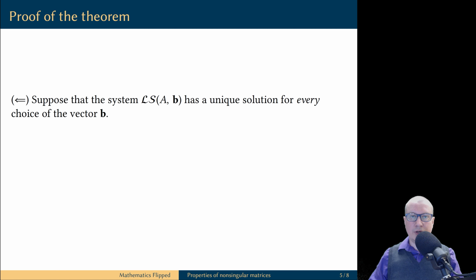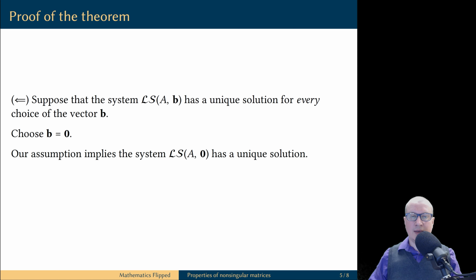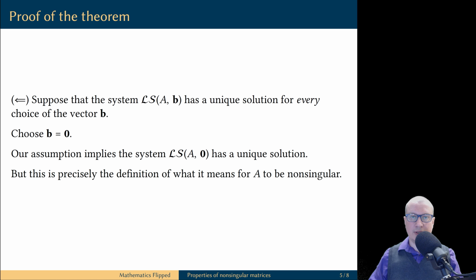The proof for the reverse implication is in fact trivial. So let's assume that the linear system with A as the coefficient matrix has a unique solution for all possible vectors of constants B. Because this is true for all possible vectors B, in particular it is true when B is the zero vector. This means that the homogeneous linear system with A as the coefficient matrix has a unique solution. But this is precisely what it means for the matrix A to be non-singular.